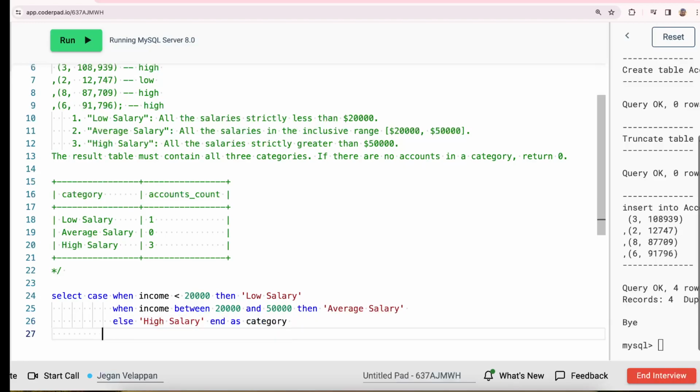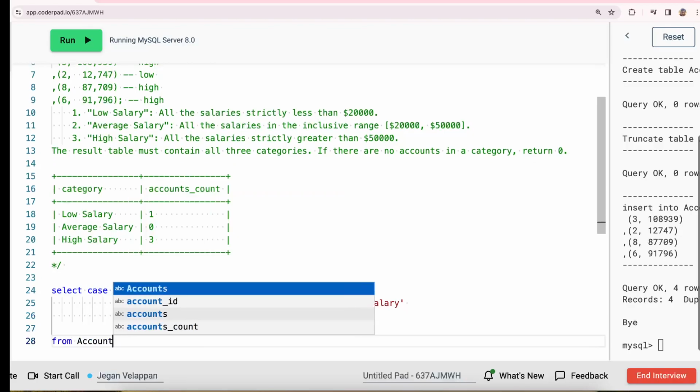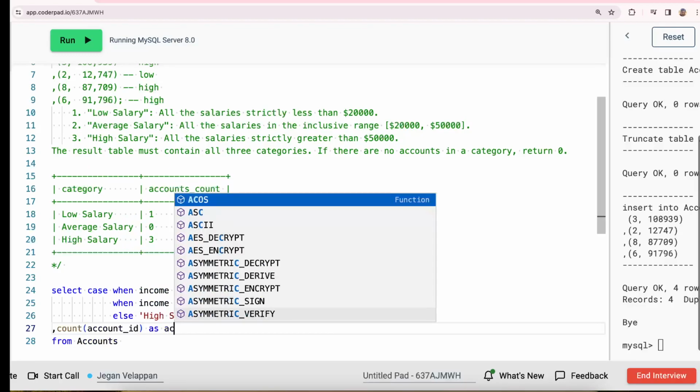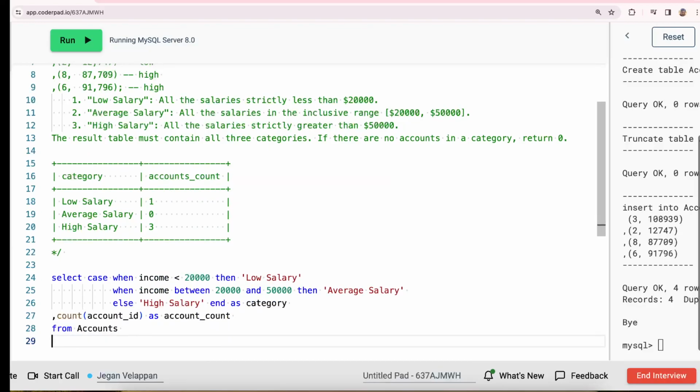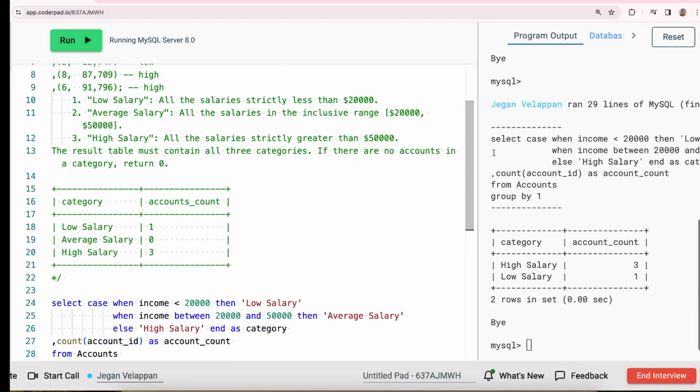From the accounts table, and we need the count of accounts. Since account ID is a primary key, we don't see any duplicates. Account count. Since we use count, we just say group by the first case statement. So if you see this, you have the high salary as 3 and low salary as 1. So we got 3 and 1.